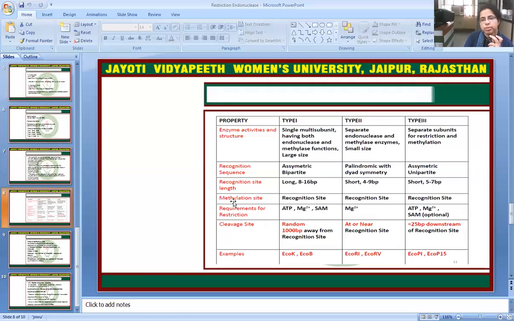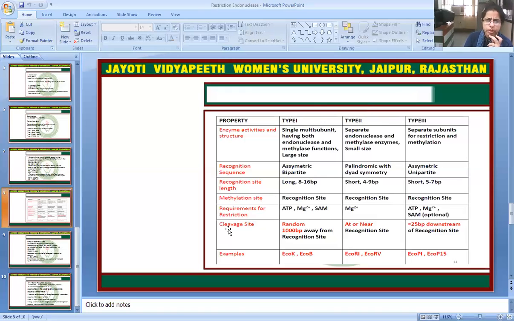If we talk about the methylation site, type 1, type 2 and type 3 all act at the recognition site. About the requirements for restriction, type 1 requires ATP, Mg2+ and SAM. Type 2 only requires Mg2+ ions, and type 3 requires ATP, Mg2+ and SAM is optional.